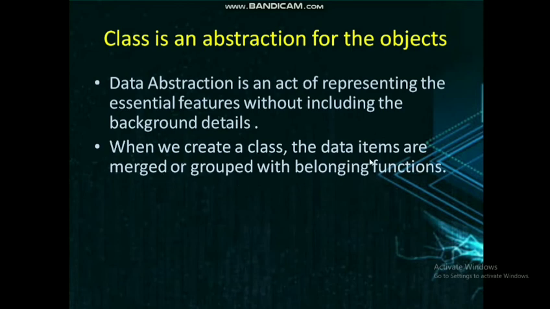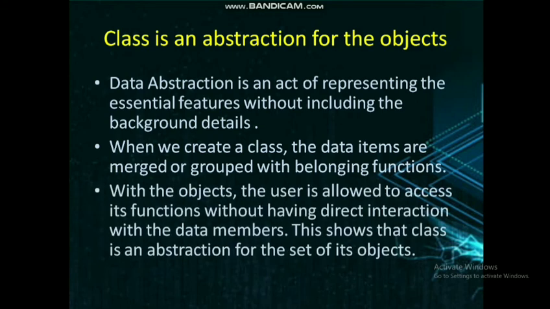Data items means the variables which we define inside the class, and data items really need security. When you write a function or method, we use these data items to execute the statements which we write inside the function. So that is what is mentioned here: data items will be merged or grouped with the belonging functions.